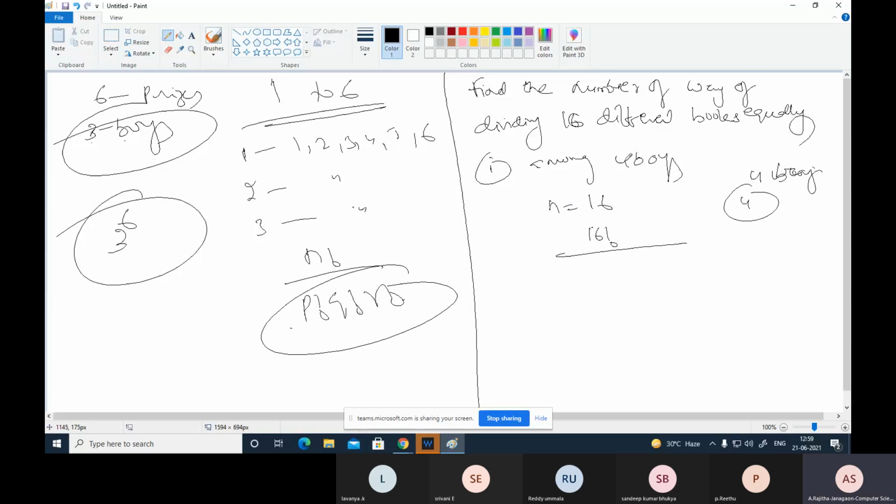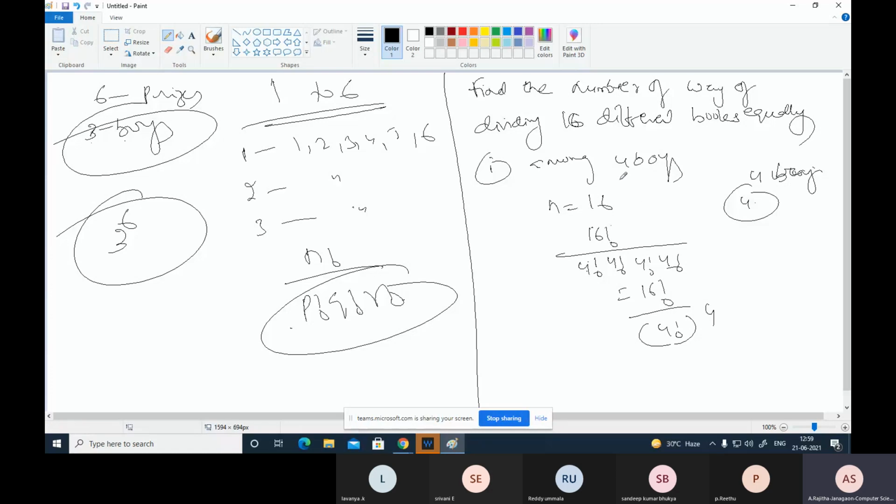Then next, out of these 4 boys, first we can choose one boy. That is possible in 4 factorial ways. Again 4 factorial, again 4 factorial, again 4 factorial. So this is 16 factorial divided by 4 factorial to the power of 4. Then next, the number of ways of dividing 16 books equally into 4 parcels.